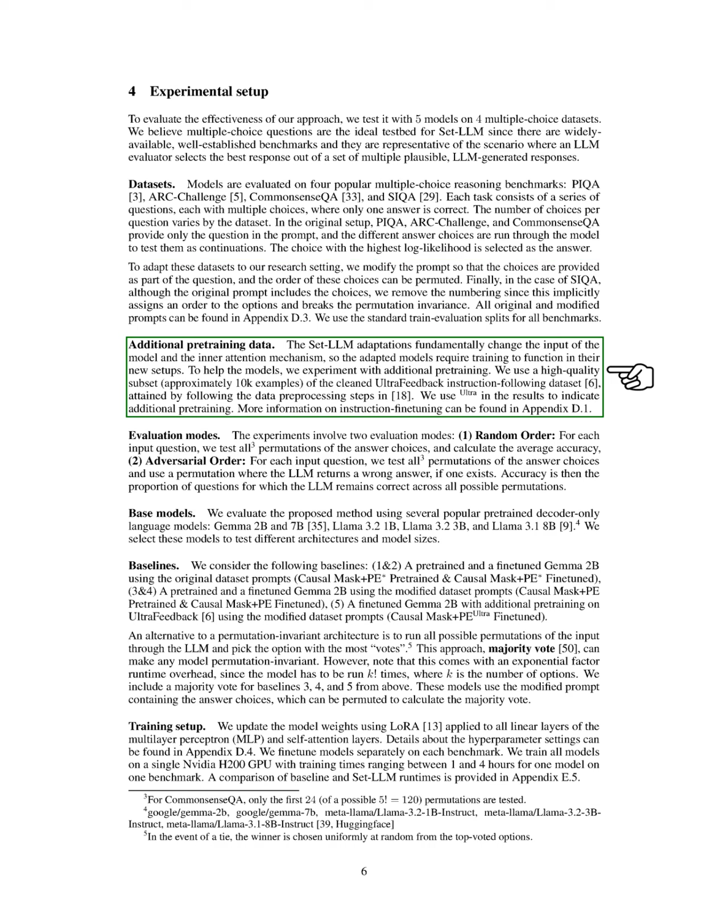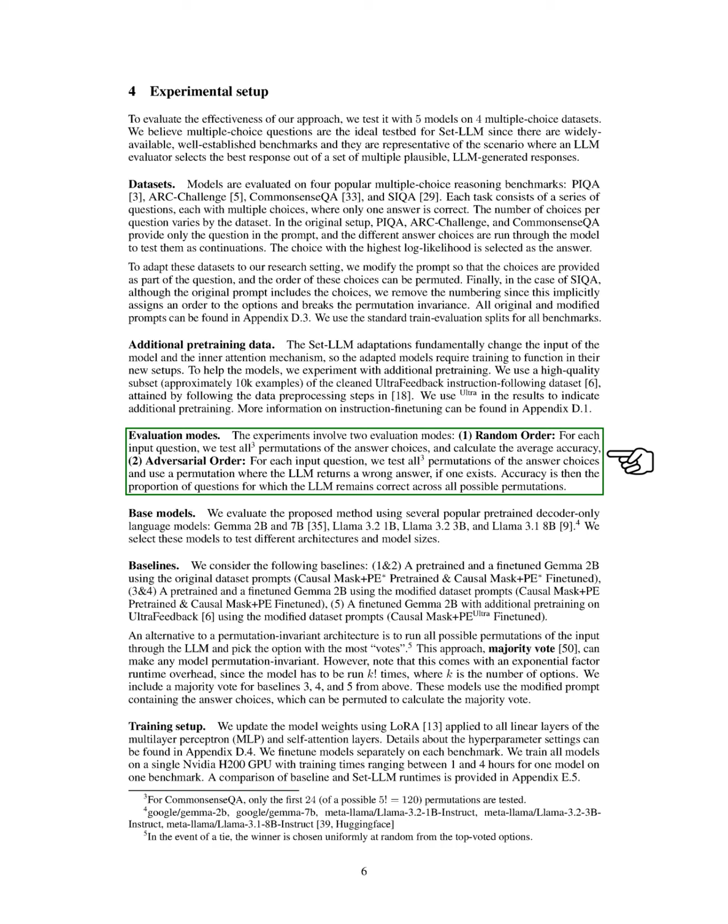Since our Set-LLM adaptations significantly alter the model's input and attention mechanism, we require additional training for the models to adapt to these changes. We experiment with extra pre-training using a high-quality subset of the UltraFeedback instruction following dataset, which consists of about 10,000 examples. We denote this additional pre-training in our results.